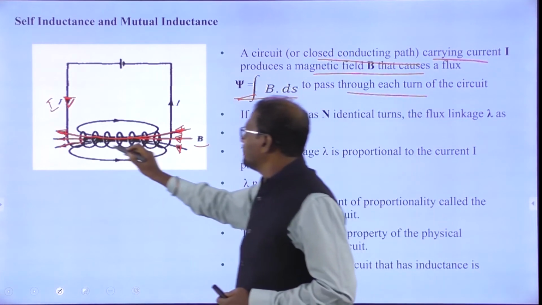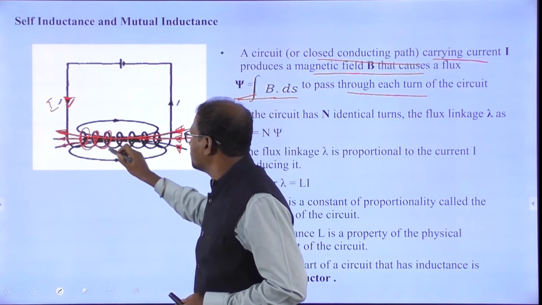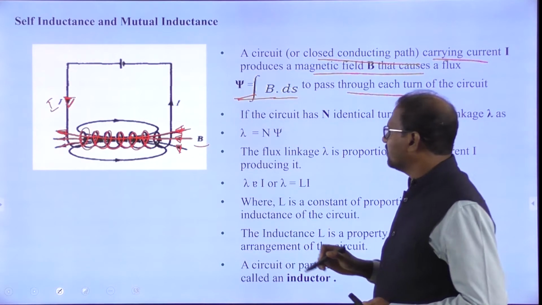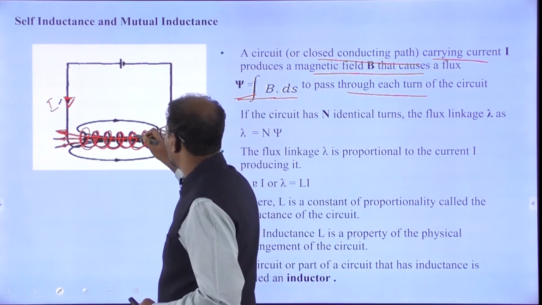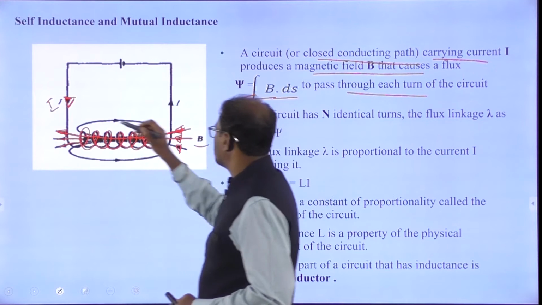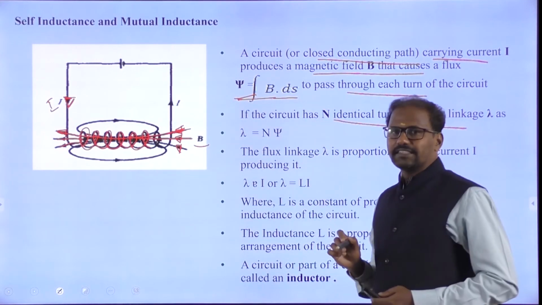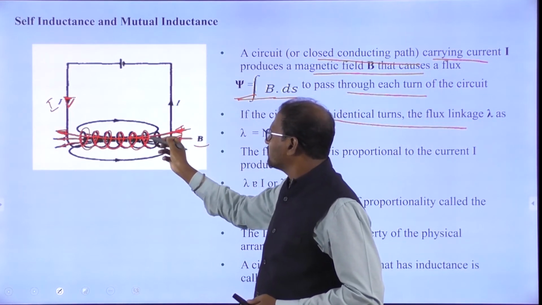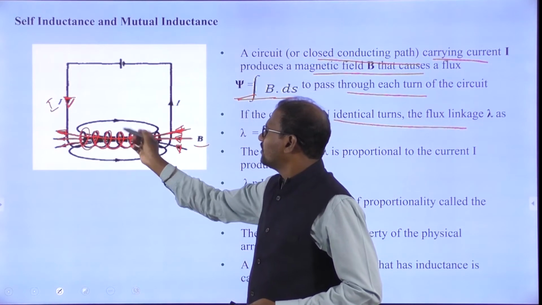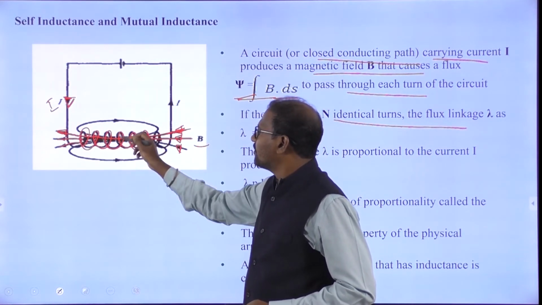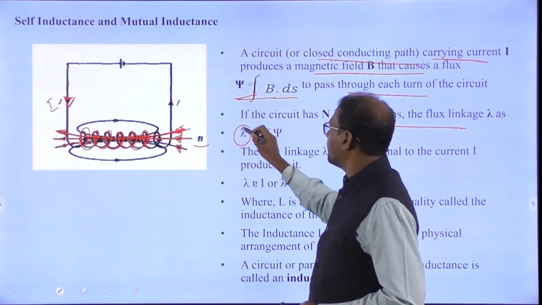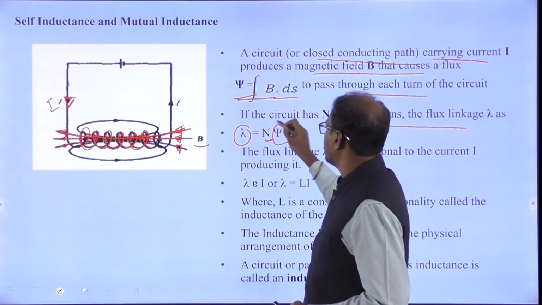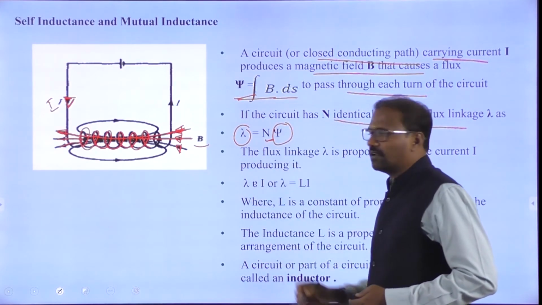The flux is passing through each turn, and the number of turns we call N, for example 1, 2, 3, 4, 5, 6. In each turn the flux is linking from one turn to another. This we call the flux linkage, lambda. So with N the number of turns and psi the flux, this is called the flux linkage, lambda.